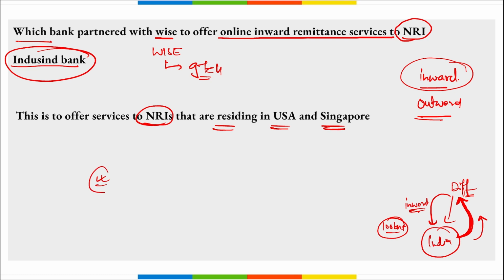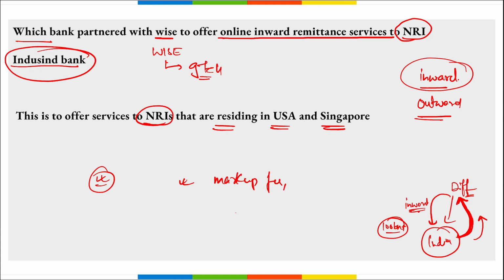What are the benefits of this partnership? This partnership will provide transparency by eliminating the markup fees so that the NRIs will be able to see the exchange rate and fee before sending the money. The process to initiate the transfer can be done online without even visiting the bank branches. That has to go through a lot of paperwork, right? So all the paperwork will be eliminated. Then customers will have visibility over their transfer status and estimated time of arrival of the transfer of money.